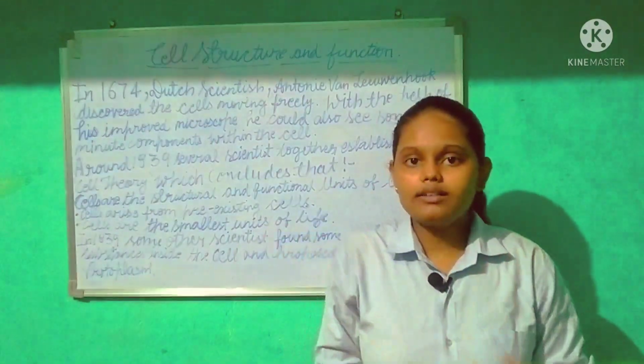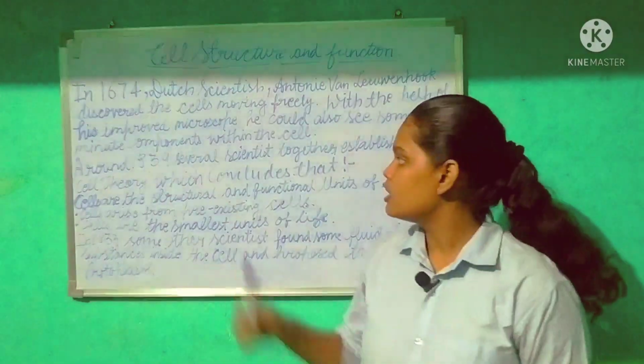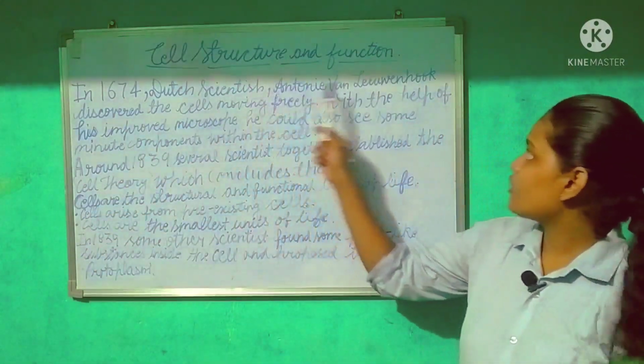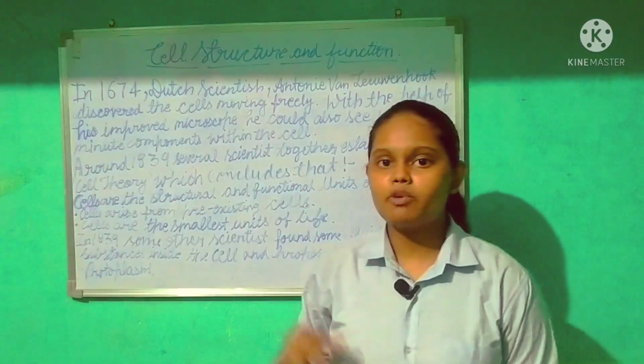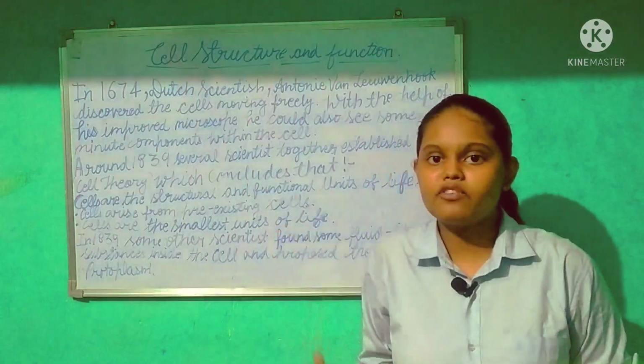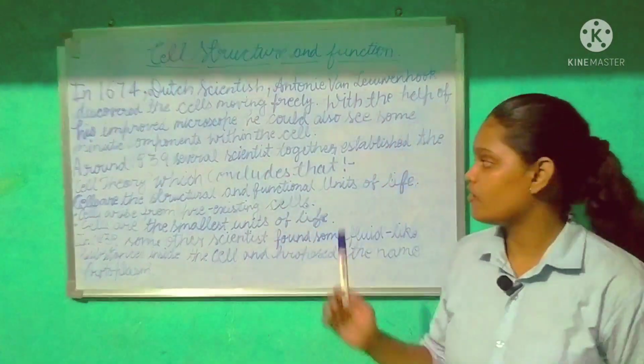All the living organisms in this world are made up of cells. We are made up of trillions of cells.